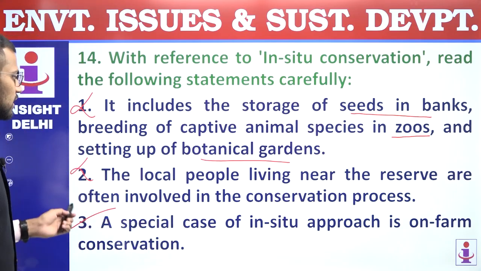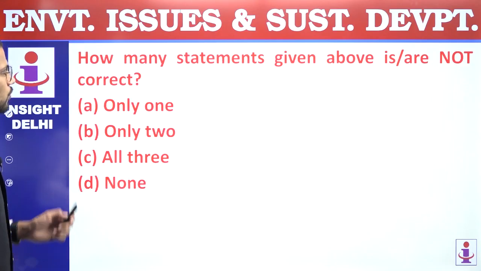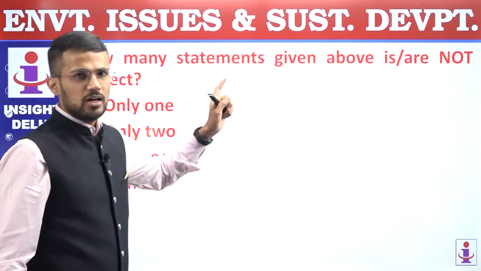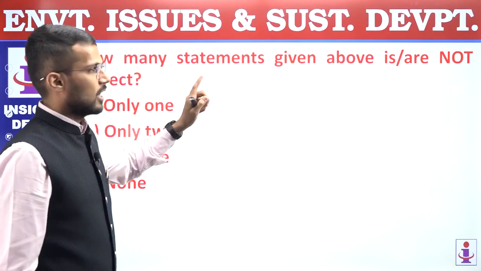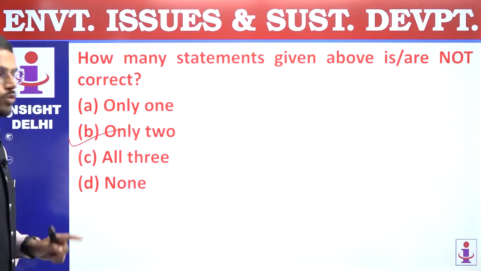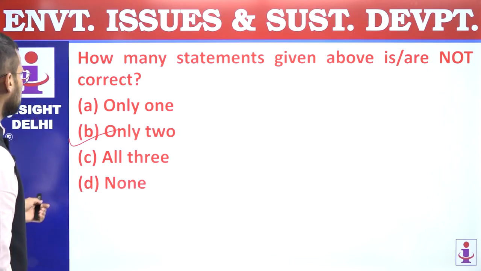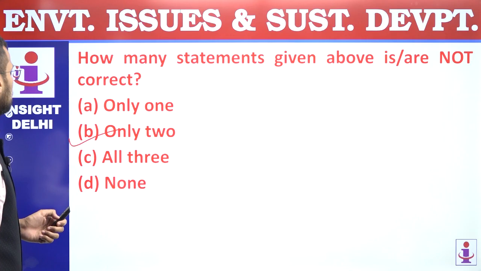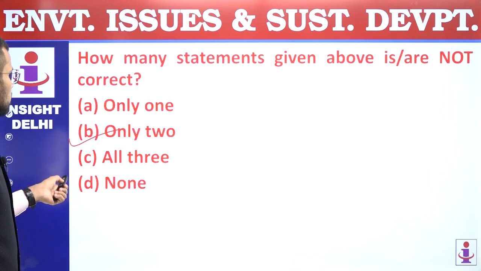Third statement is a correct statement. So we are supposed to find out statements which are not correct. How many statements are not correct? So 2 statements are not correct, and that's why answer of this question is only 2. 13th question, answer is B. Sorry, 14th question, answer is B.